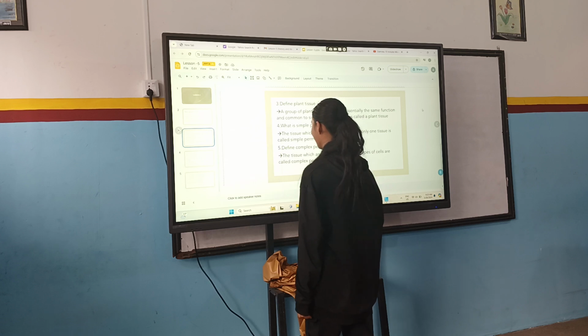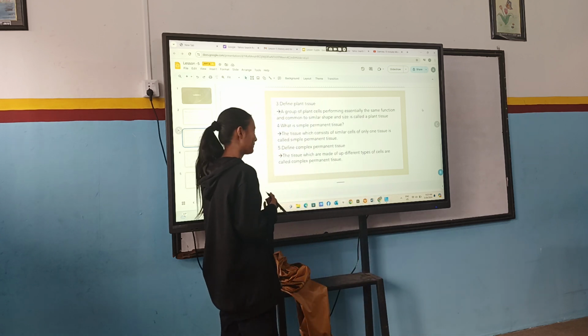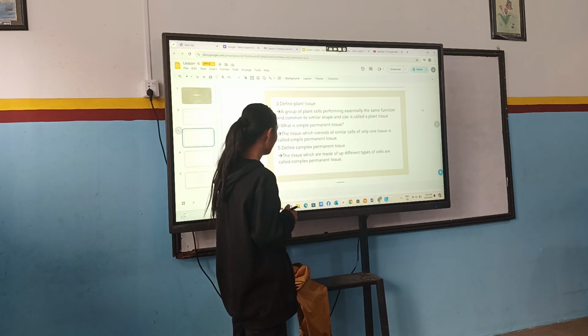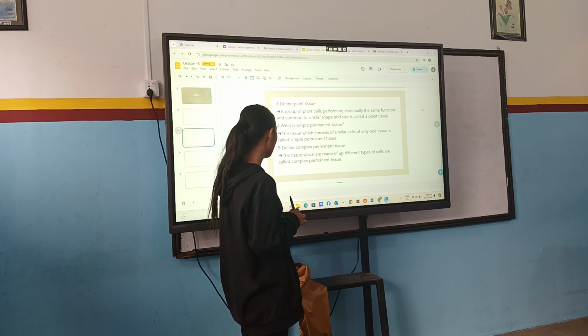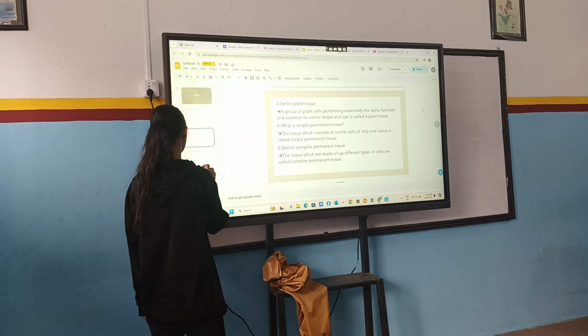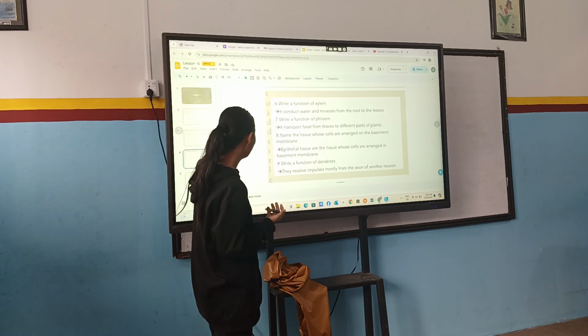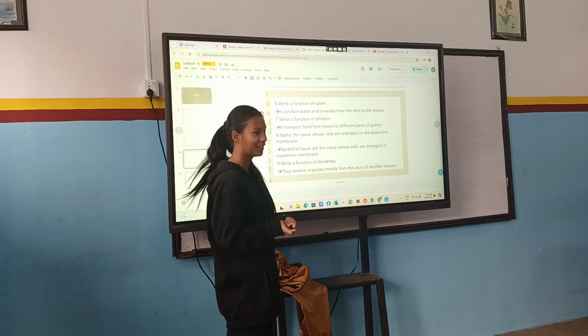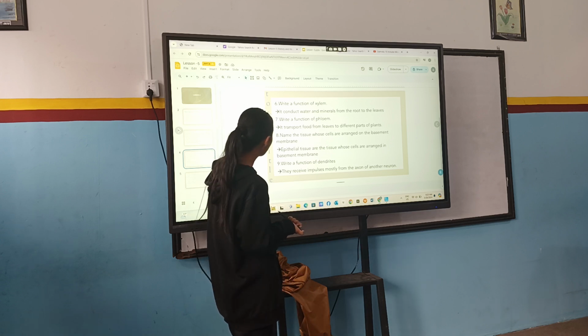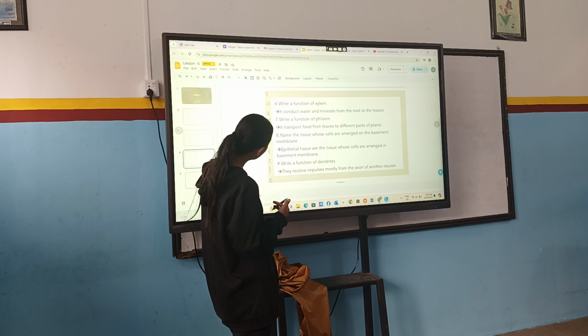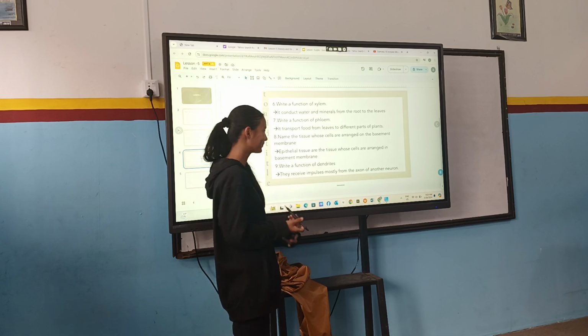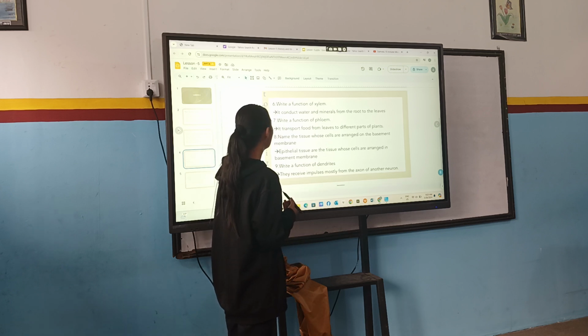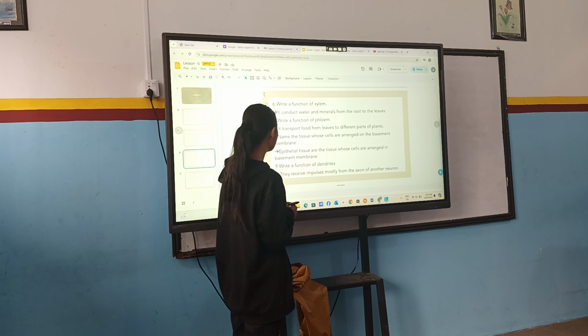Yeah, now do. Define complex permanent tissue. The tissues which are made up of different types of cells are called complex permanent tissue. Write a function of xylem. It conducts water and minerals from the root to the leaves. Write a function of phloem. It transports food from leaves to different parts of the plant.